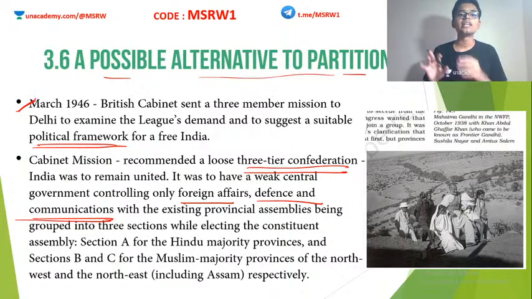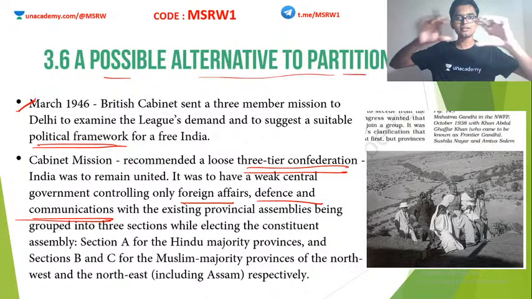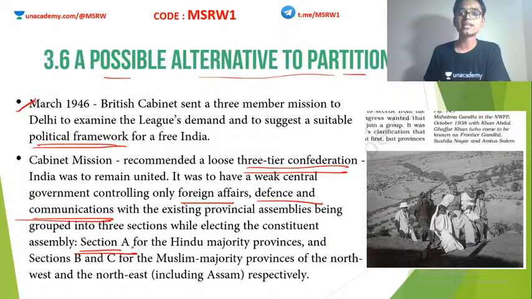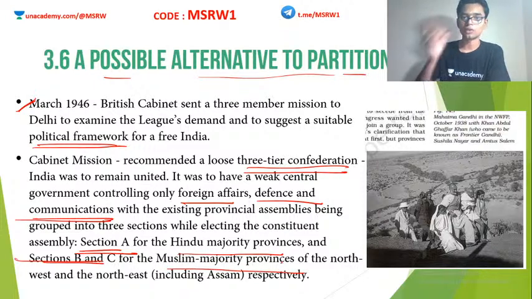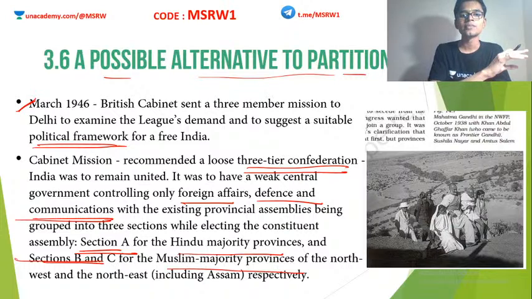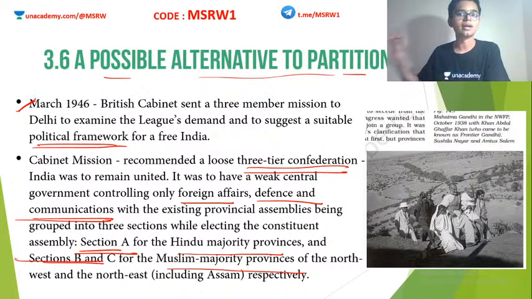India would be divided into three sections. Divided in the sense that within India, there would be three groups of provinces. Section A would have the Hindu majority provinces. Sections B and C would have the Muslim majority provinces of the Northwest and Northeast. Section B is basically today's Pakistan and Section C is basically today's Bangladesh.